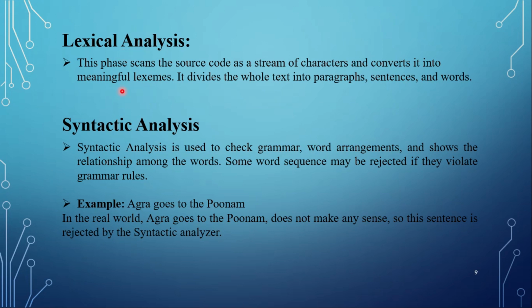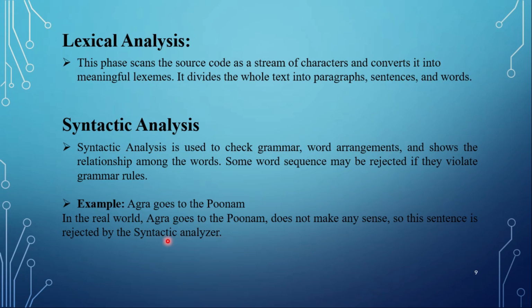After lexical analysis, the second step is syntactic analysis. In this step, grammar, word arrangement, and relationship among words are checked. Word sequences violating the rules of grammar may get rejected in this step. Let's have an example for syntactic analysis. Suppose there is a sentence, Agra goes to Poonam, which does not make any sense according to the rules of grammar. So it will get rejected by the syntactic analyzer.